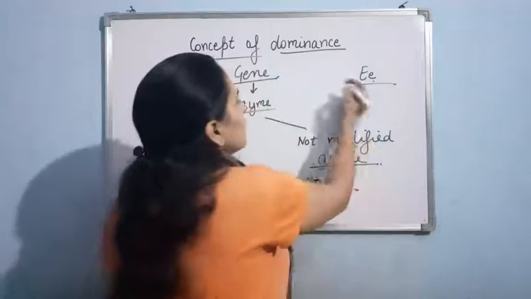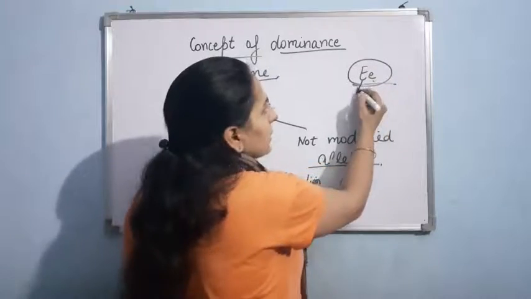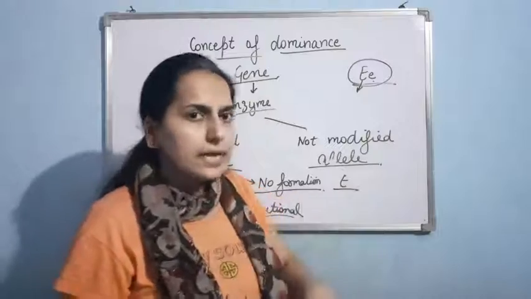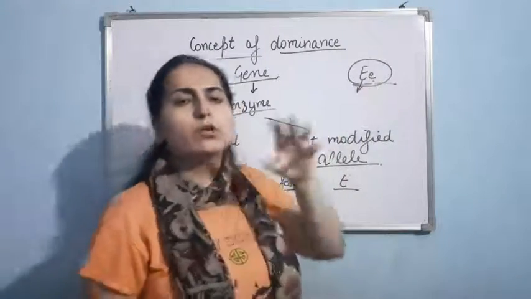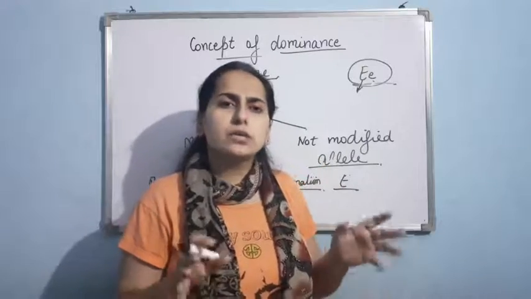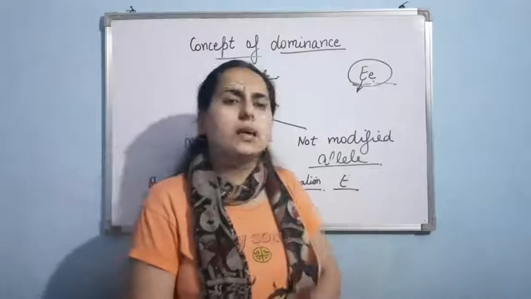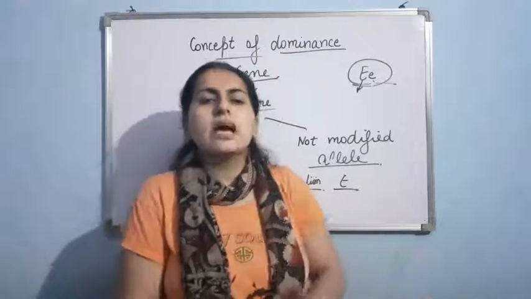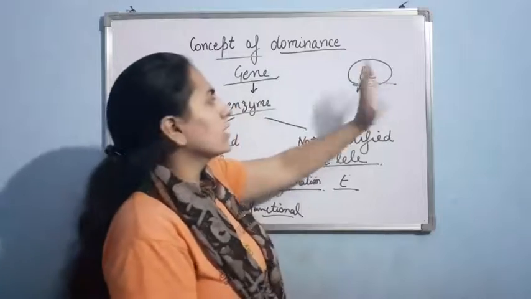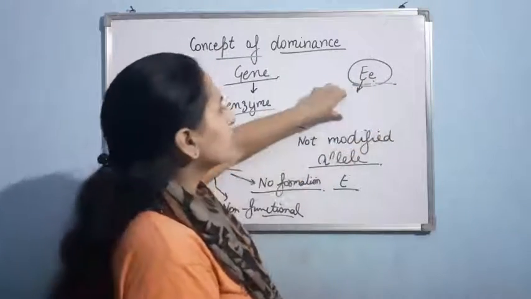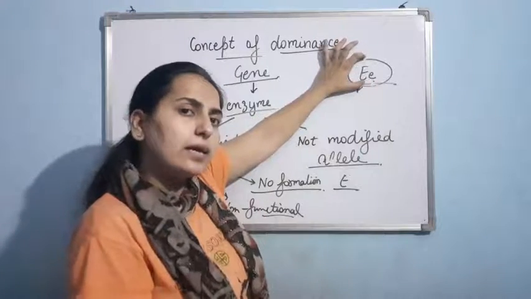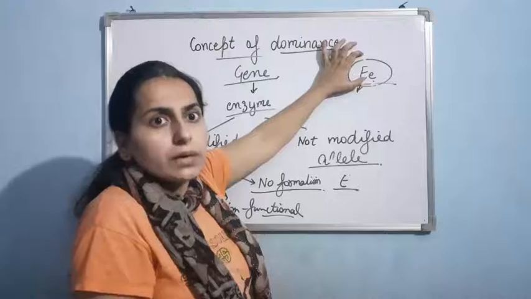So I can say, if this is the condition, capital E will determine the phenotype, it will produce the efficient enzyme, but small e, due to modification, either is not producing any enzyme, or if it is producing any enzyme, then that is non-functional or has very much less efficiency. So in this case, the reaction will be catalyzed by the enzyme that is produced by this E allele. So everything will be determined by this E allele only. So we call it dominant.